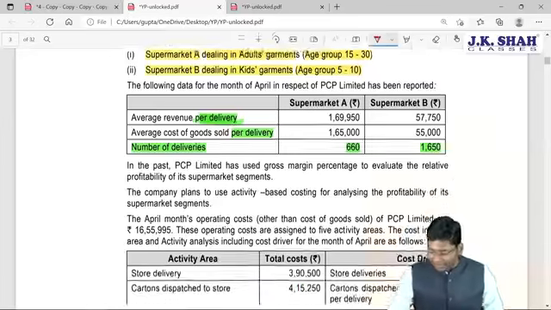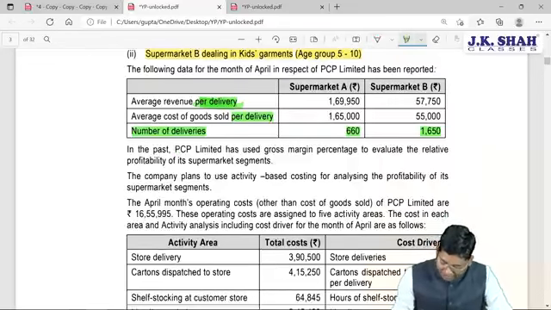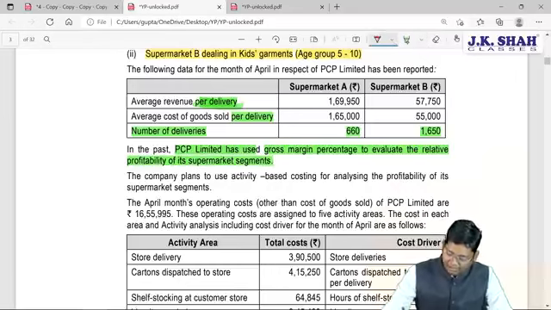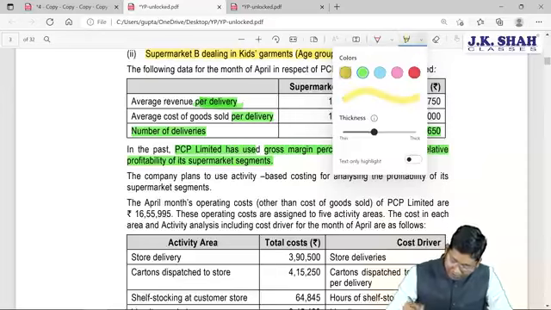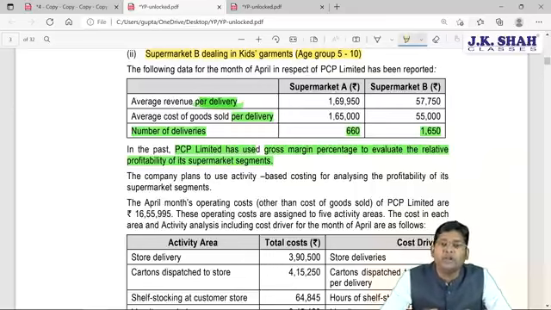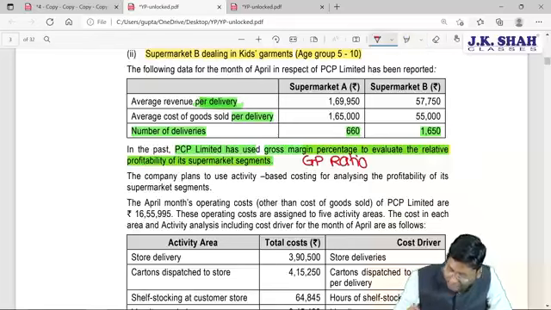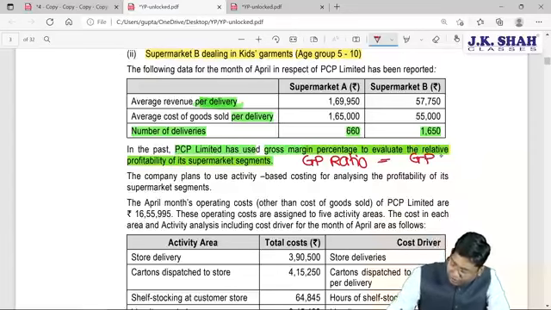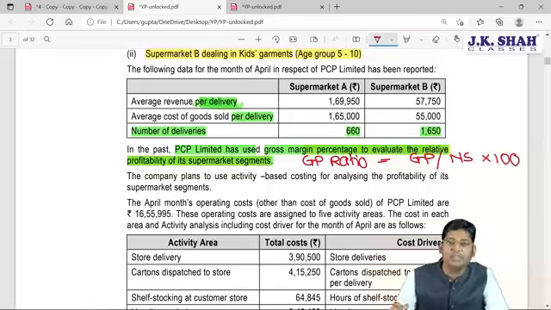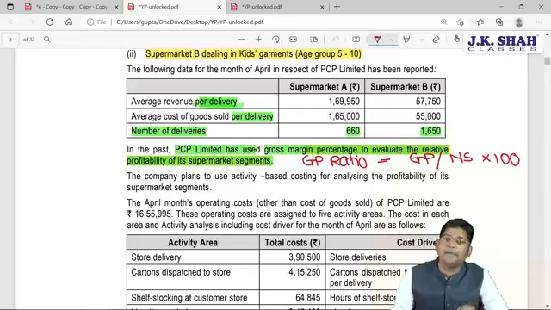In the past, something related to the past is given. PCP Limited has used gross margin percentage to evaluate the relative profitability of its supermarket segment. This was the practice of this particular company, that evaluation they used to make on the basis of gross margin percentage, and gross margin percent is nothing but the GP ratio they used to compute in the past. Sir, how to calculate the GP ratio? For calculating the GP ratio, that is the gross profit ratio, you should use the formula gross profit divided by net sales into 100. So supermarket-wise profitability can be computed.